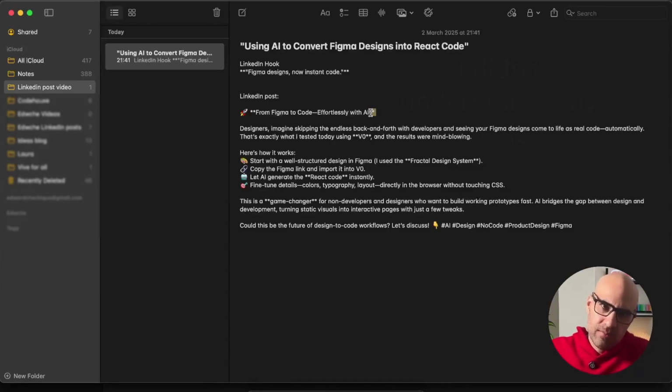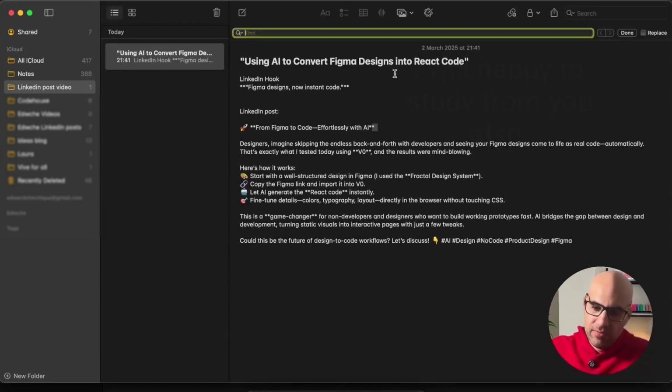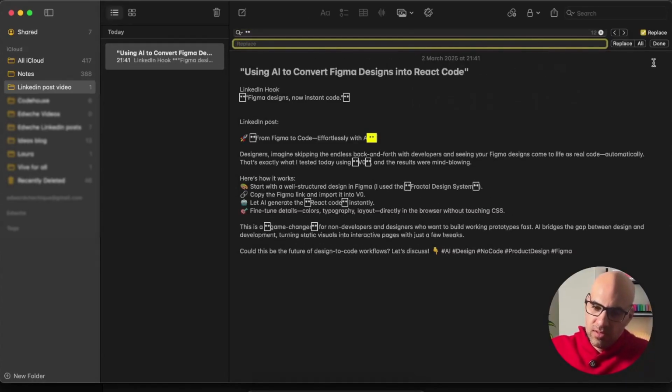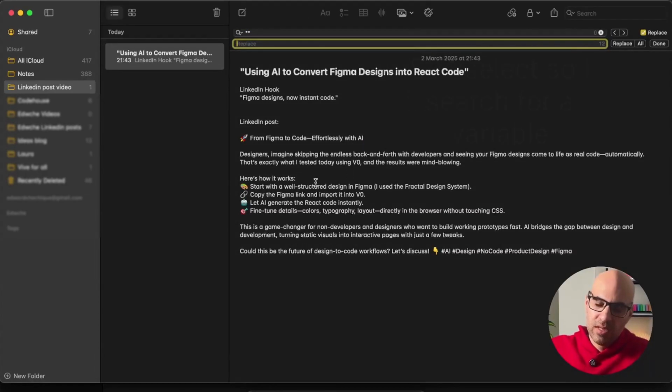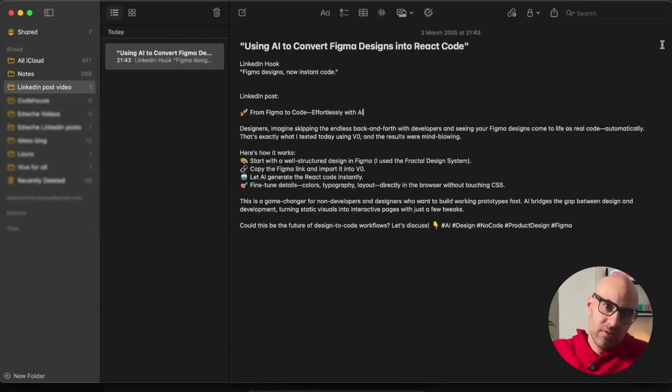If you don't have time and energy to create the perfect prompt that doesn't result in output with asterisks, you can use Control F in Apple Notes and write the two asterisks. You can see here there is nothing. If I click on replace all, you will see that I clean all the asterisks in the note. So that is the process.